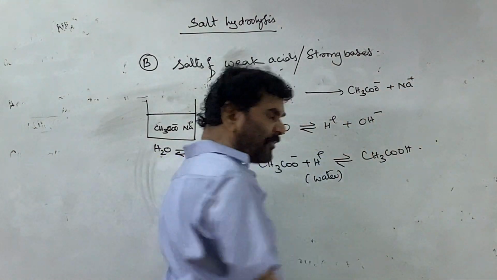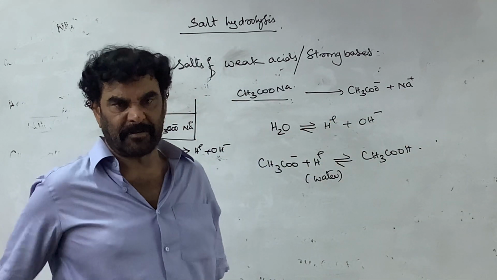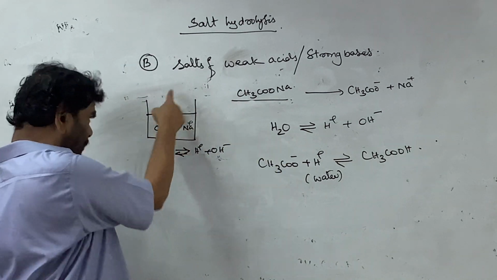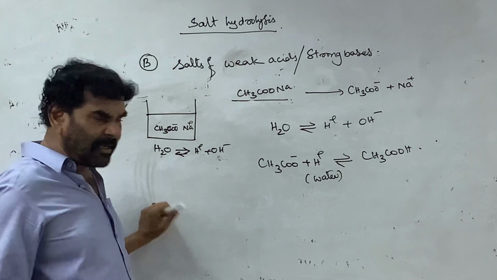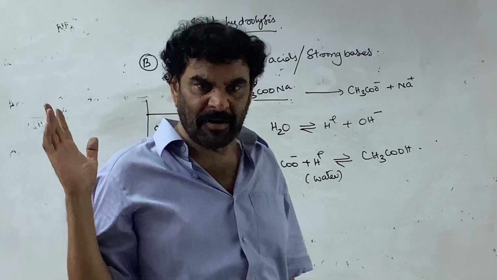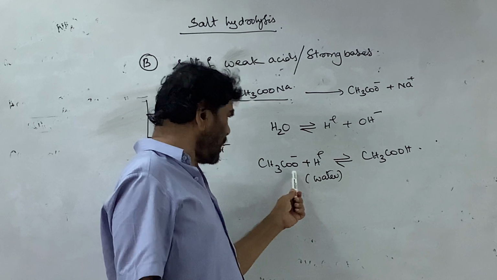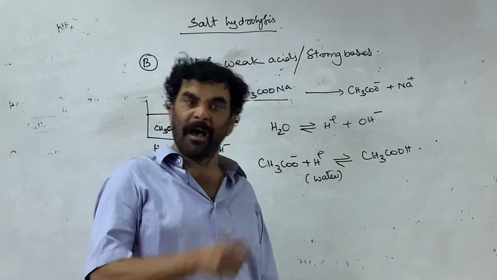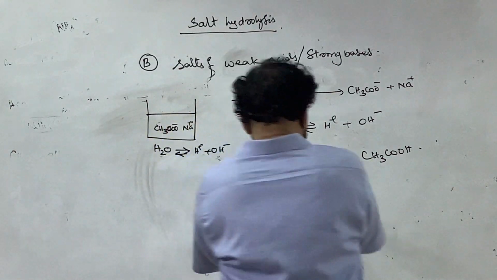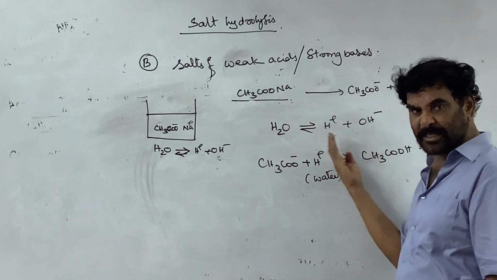It does not have any affinity with the OH minus ion, because sodium hydroxide is a strong electrolyte. So you are adding the cation and anion to the water system in the form of a salt. Out of the cation and anion, the cation is not disturbing the equilibrium of the water, but the anion, that is the acetate ion, is taking the H plus ion and forming acetic acid, establishing another simultaneous equilibrium. If this takes the H plus ion from the water equilibrium, water will undergo dissociation more and more.